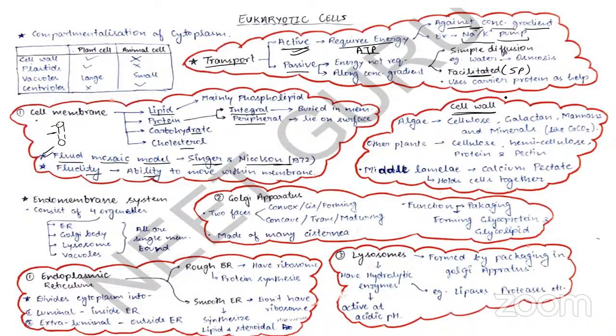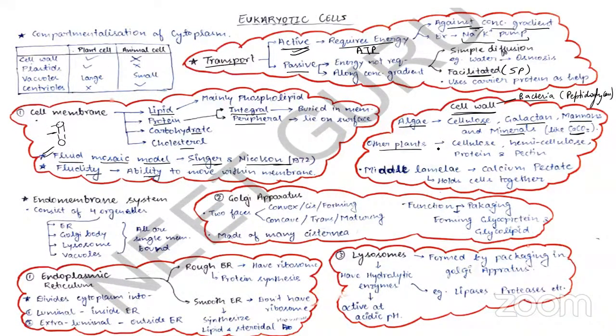Now the cell wall. As we know, the cell wall is present in bacteria, and it is made up of peptidoglycan. Fungi also have a cell wall which is made up of chitin. Algae also have a cell wall which is made up of cellulose, galactans, mannans, and minerals like calcium carbonate.